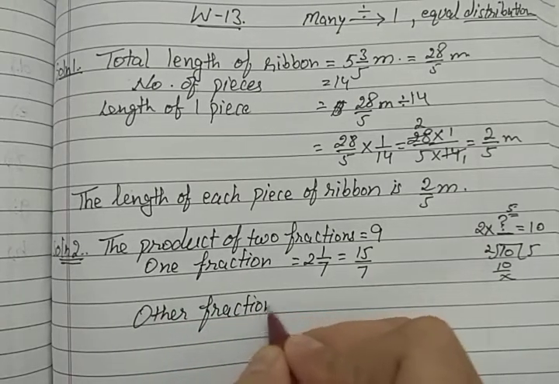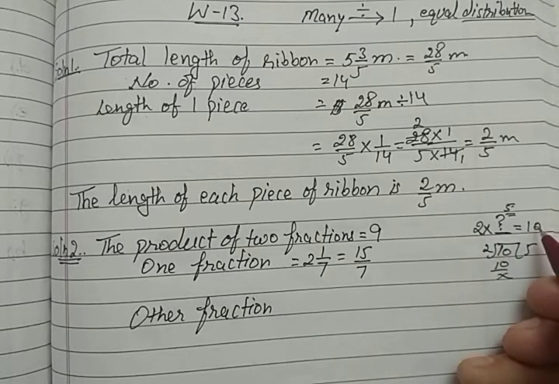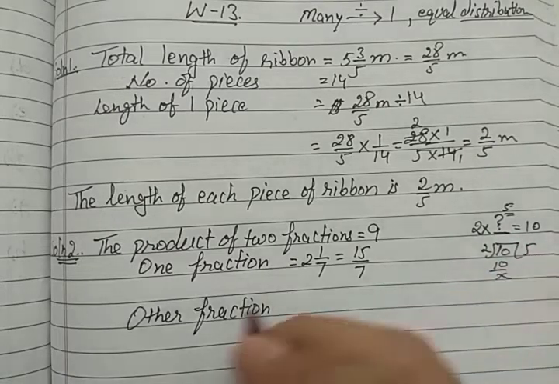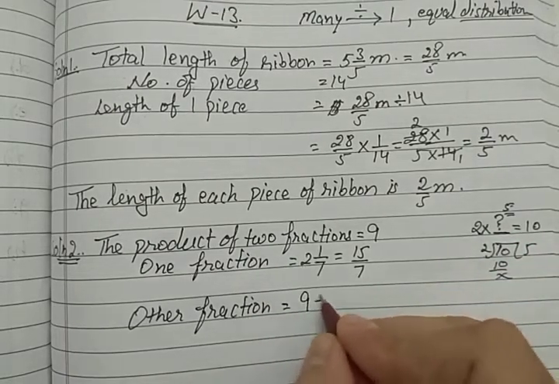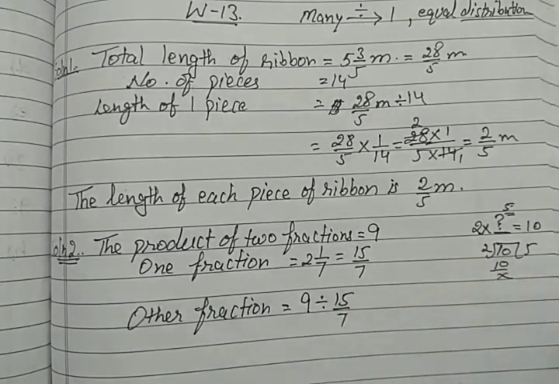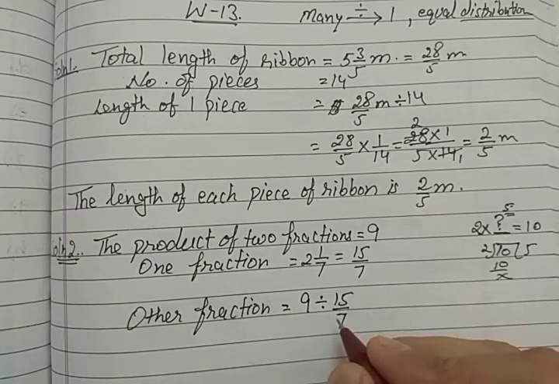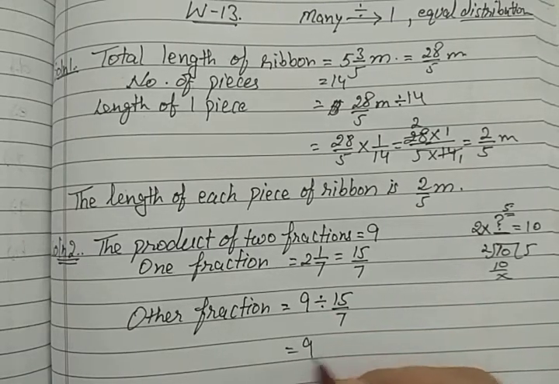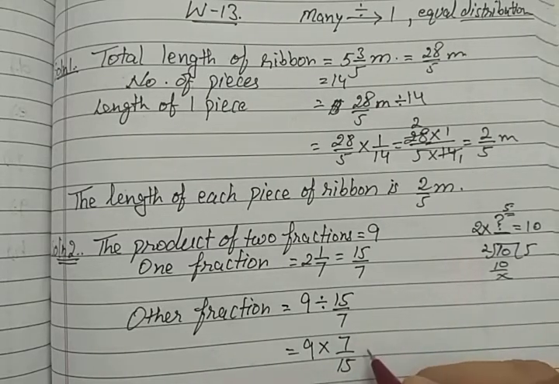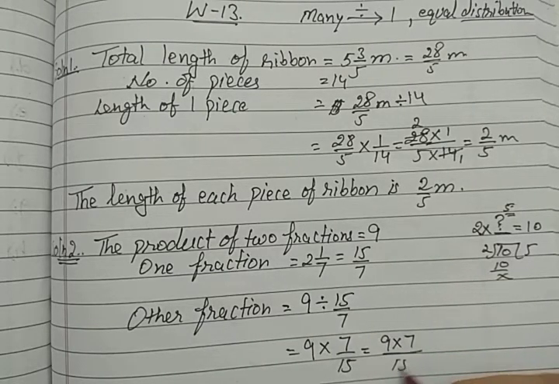So what will we do? Here one fraction is given and the product is given. Then how can we find out the other fraction? By dividing. So divide 9 by the given fraction. You know how to divide. We write the reciprocal of the divisor and convert it into multiplication. So it will become 9 times 7 upon 15. Now multiply numerator with numerator and denominator with denominator.